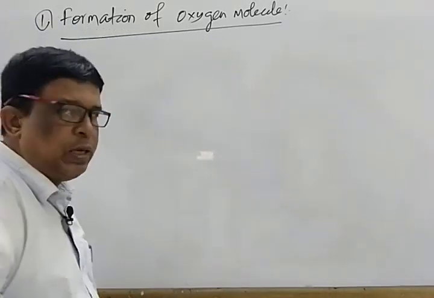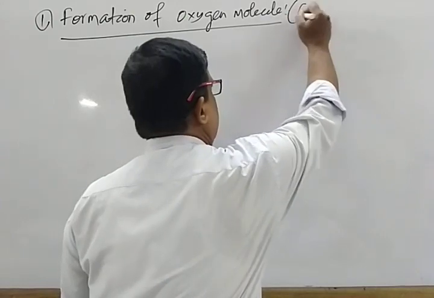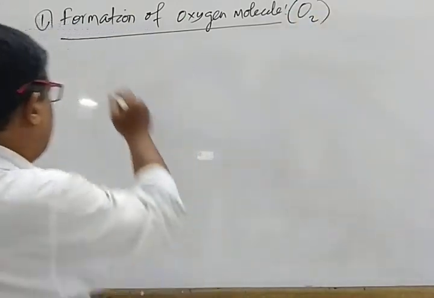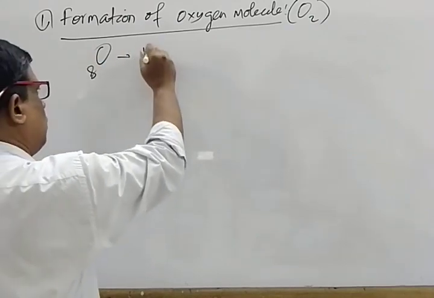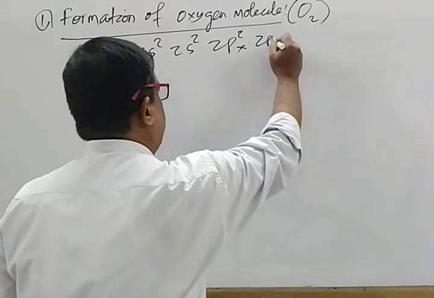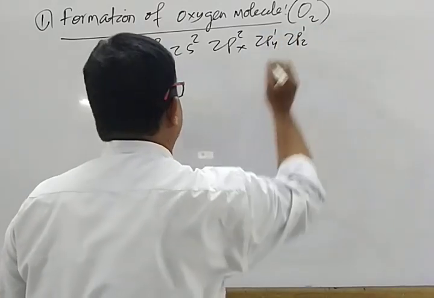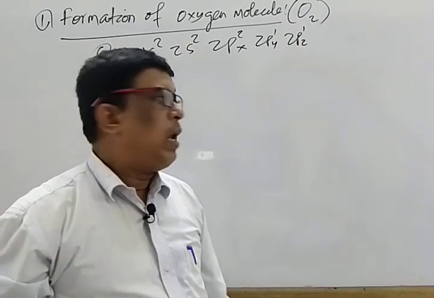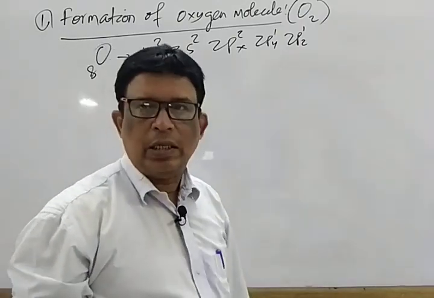The oxygen molecule is known as O2. Two oxygen atoms. Oxygen, atomic number 8: 1s2, 2s2, 2px2, 2py1, 2pz1. Mark that. Two unpaired electrons are there, one in 2py1 and one in 2pz1.